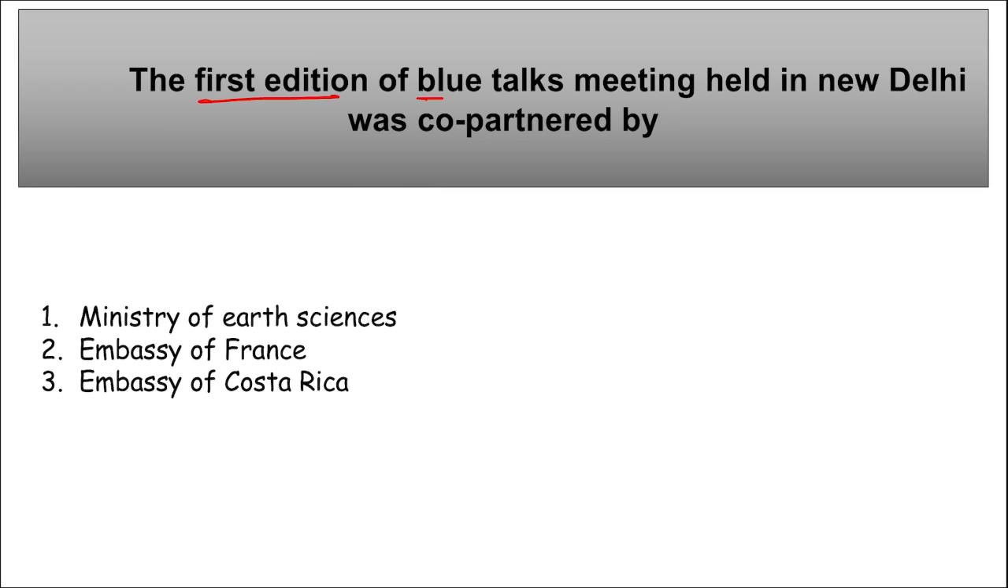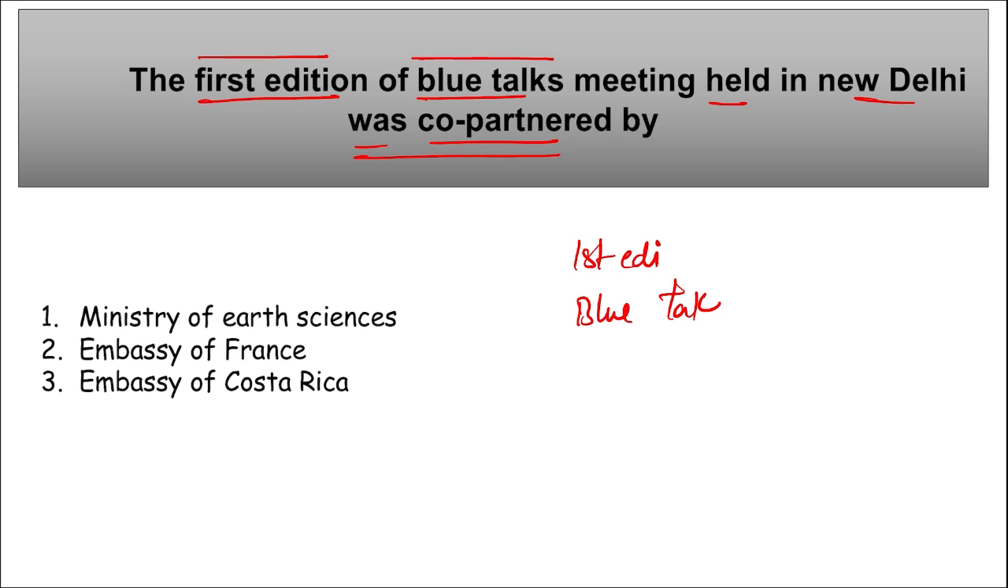Next, the first edition of the Blue Talks meeting held in New Delhi was co-partnered by whom? First of all, remember this was the first edition of Blue Talks, right? This meeting was held in New Delhi, and the meeting was hosted by the Ministry of Earth Sciences and was co-chaired by the Embassy of France and the Embassy of Costa Rica. So all of these together hosted this first edition of Blue Talks, right? Take a note of this.